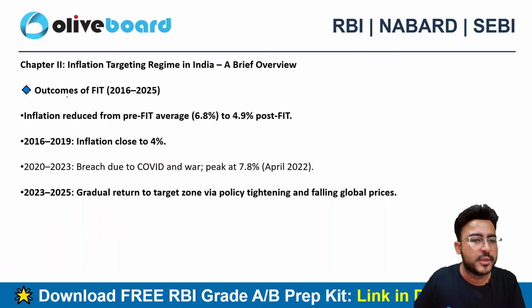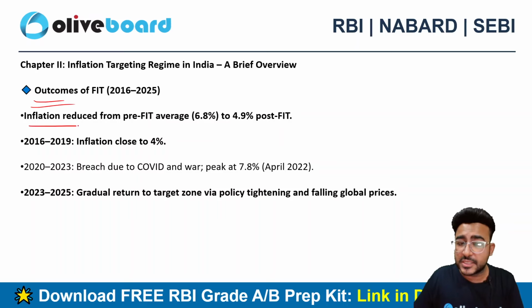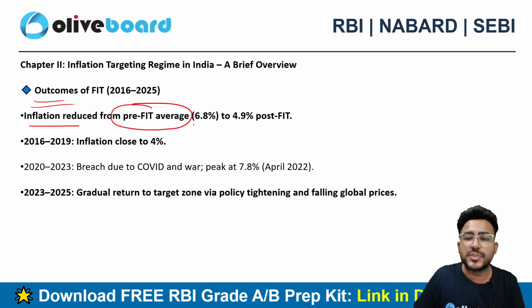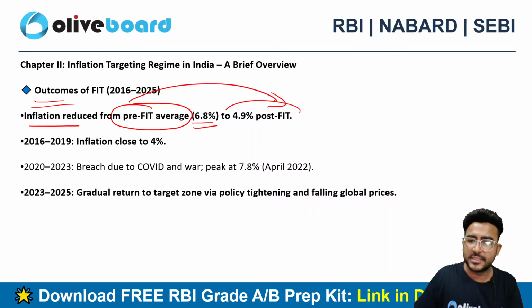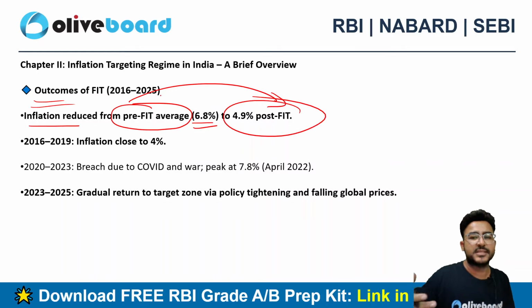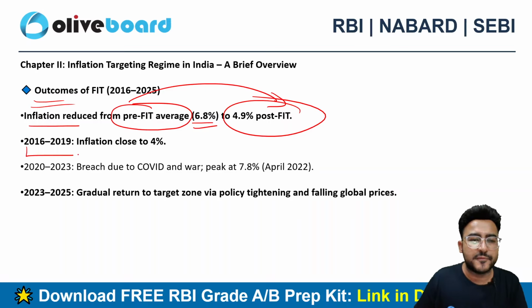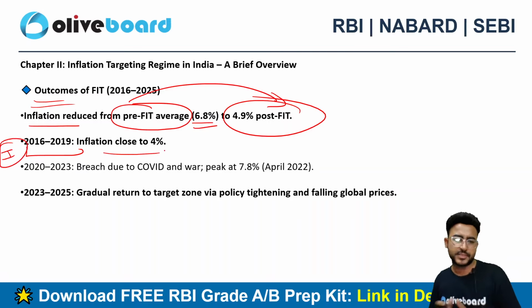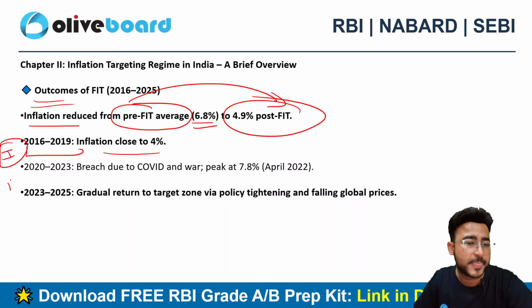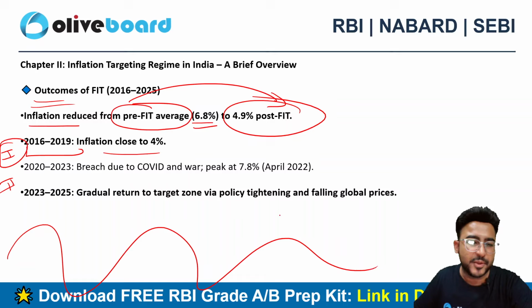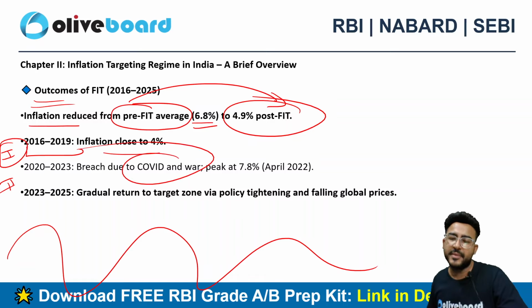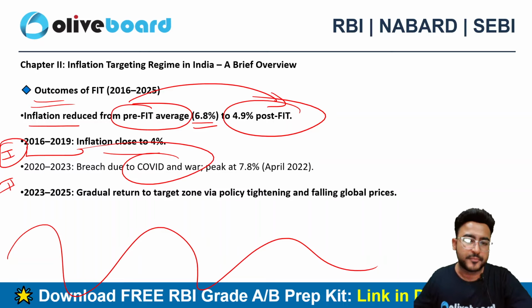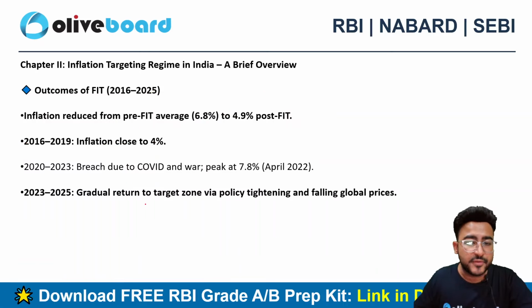If I talk about the outcomes, inflation has actually reduced from the pre-FIT average, which used to be 6.8%, and now it is 4.9%. That's the post-FIT average. In the first phase of the FIT framework, inflation was close to 4%. The second phase was a roller coaster ride. Why? Because it was the COVID pandemic time and the time of war. So it peaked at 7.8%.